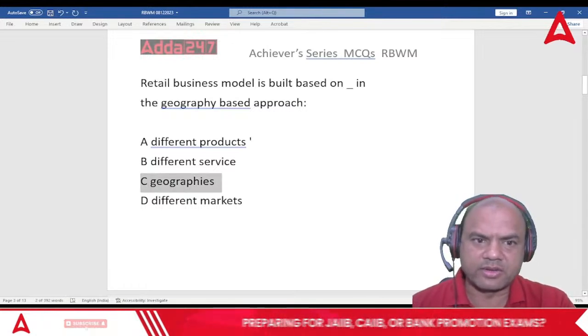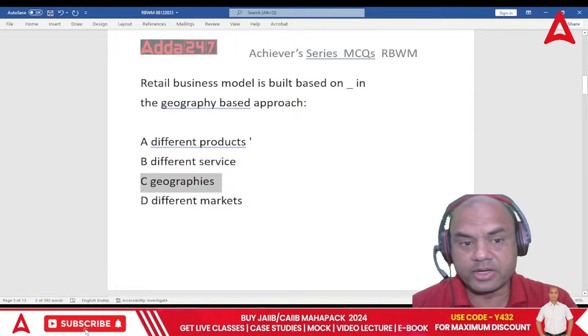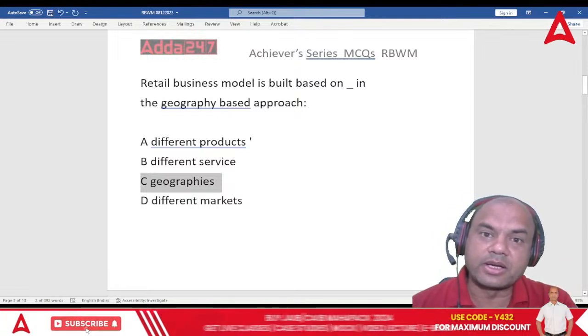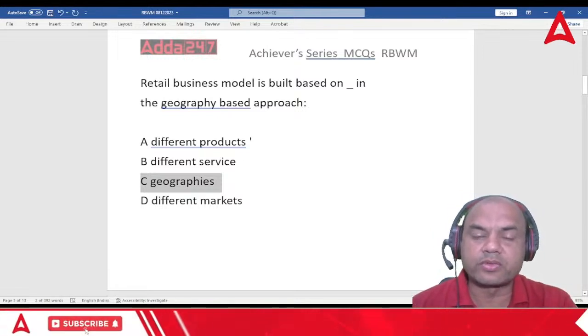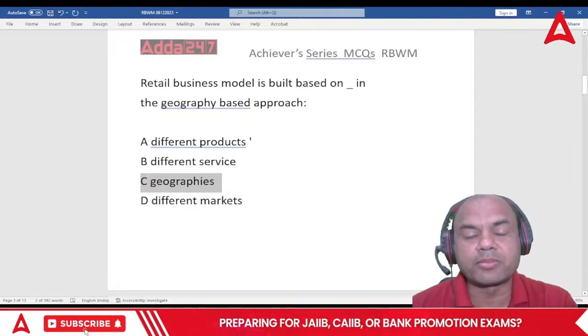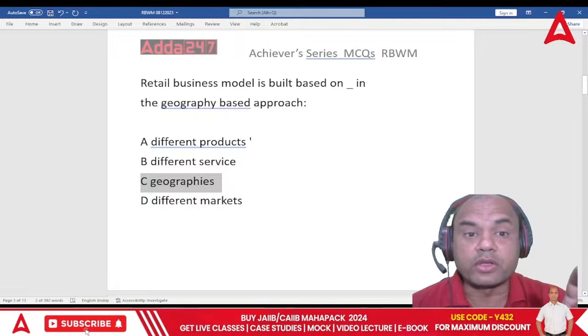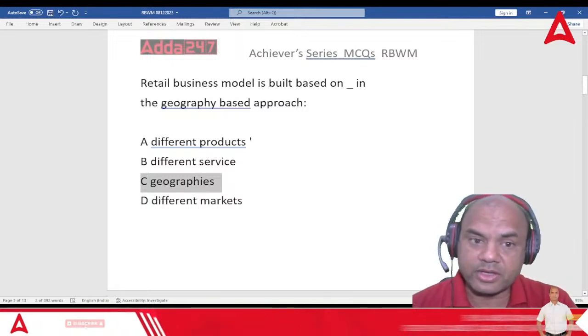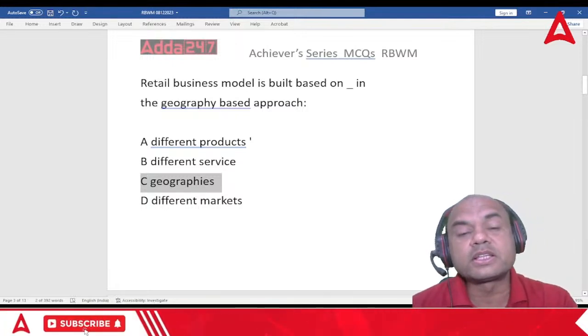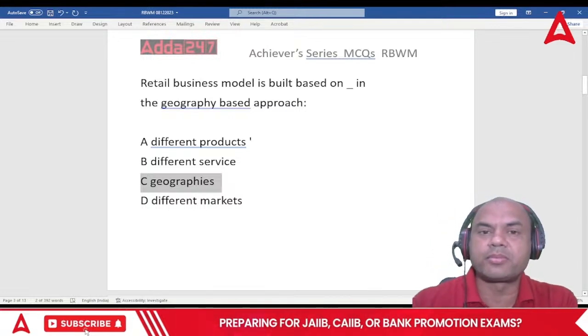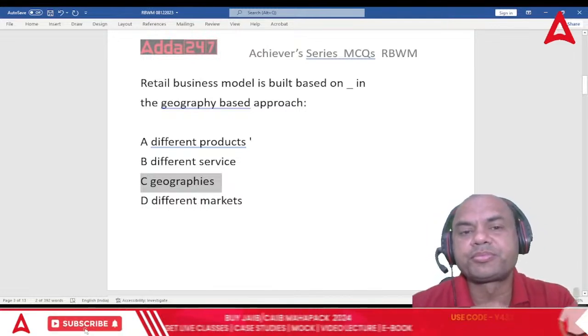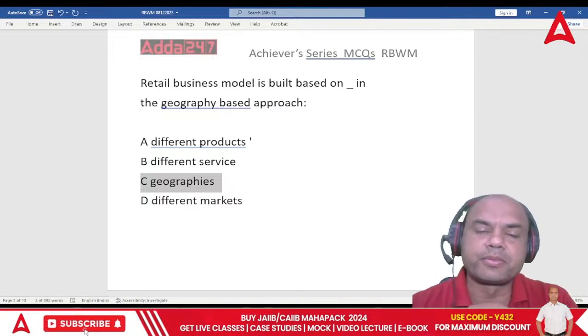Geographies. Correct. Yesterday we covered some different approaches: segmented approach, then geography based approach, then departmental approach. I gave some one liners for you also. So follow that completely, everyone. That's why I'm saying follow the series completely, because if you start from the middle, you won't get the grip.